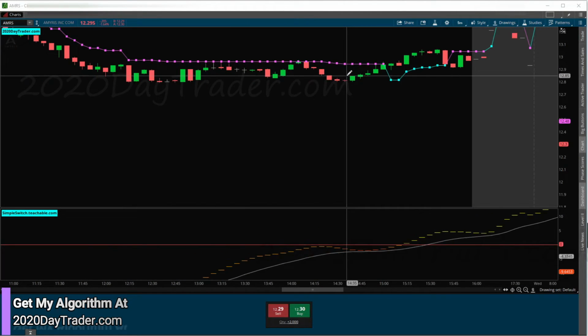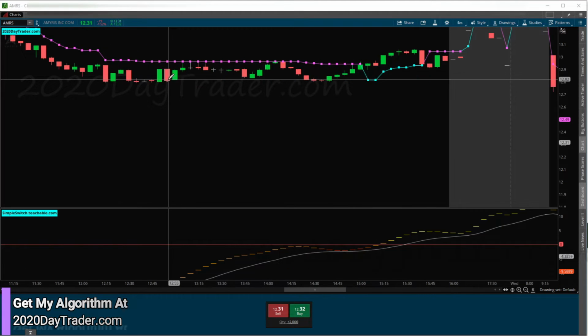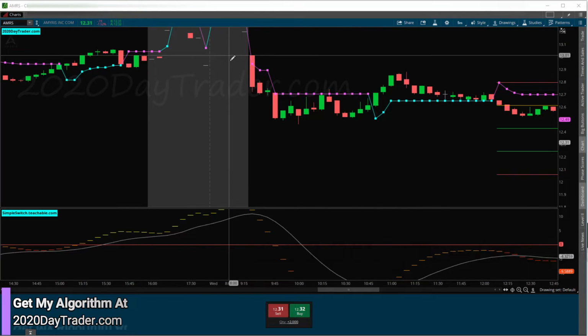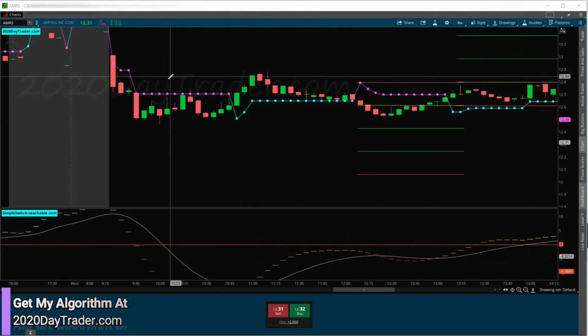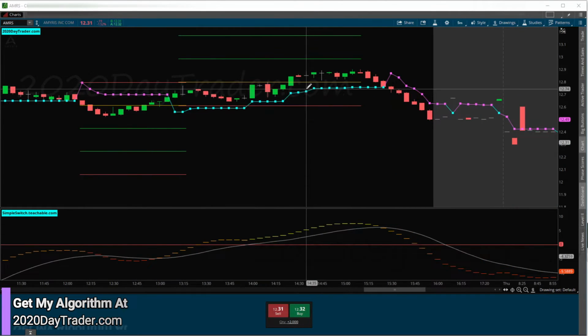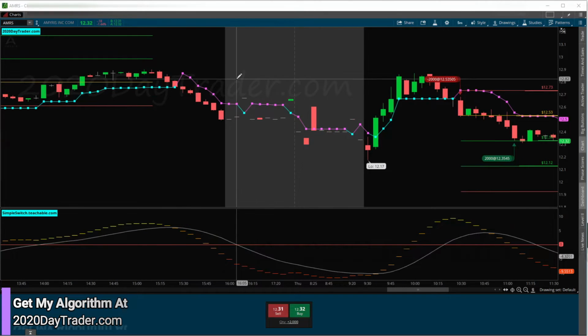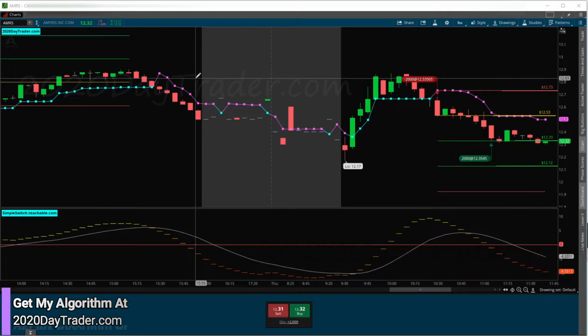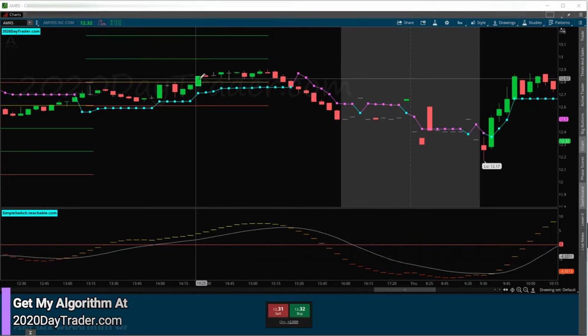And then we come back here, and again, I don't believe it's an exact number. This area was major support, right? So it came down here, major support, had this huge crazy pre-market, aftermarket thing, and then came all the way back down, and now that support is becoming resistance. So we're seeing a pattern there, right? What was once support, a lot of times will become resistance, and vice versa. Once resistance could become support.